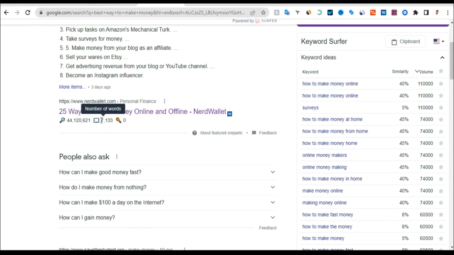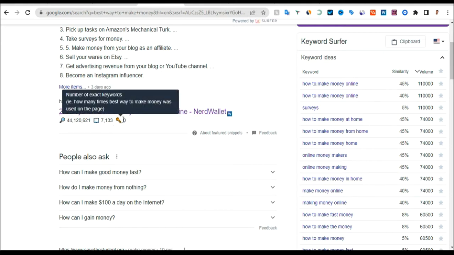And you can see that this person has written 7,133 words on this article. Let me say you want to rank for this keyword. You are going to write articles that beat this person, let me say 10,000 words. So if I click on it, you will see it says number of words. The number of words that this person used on this article is 7,133.